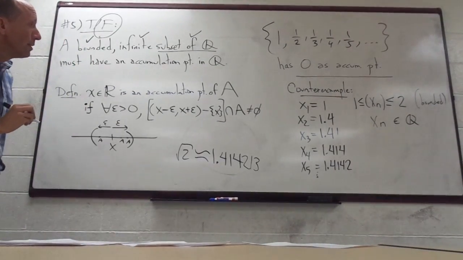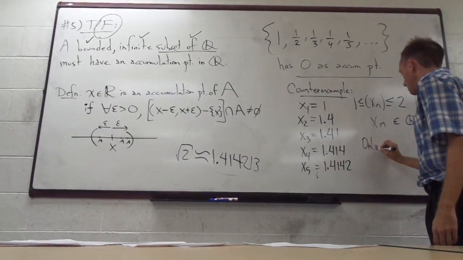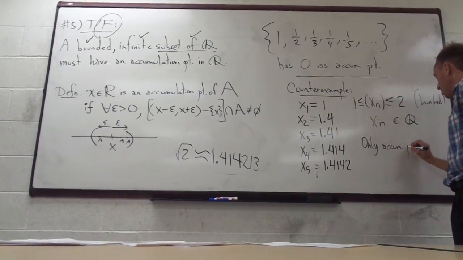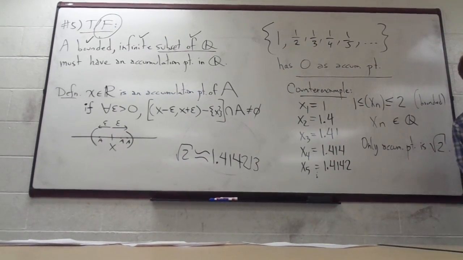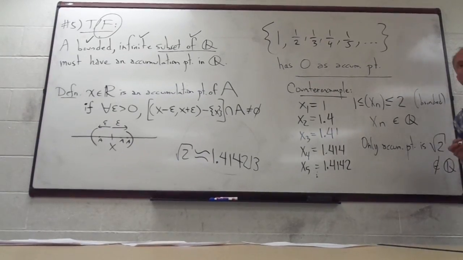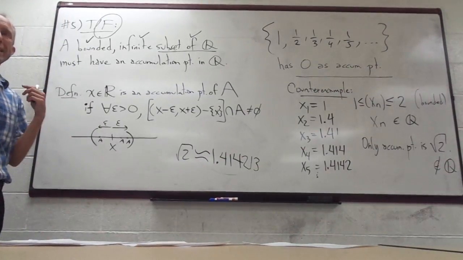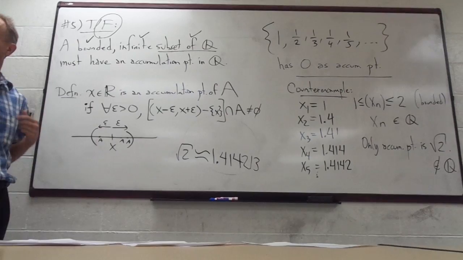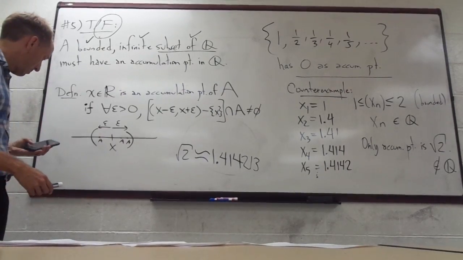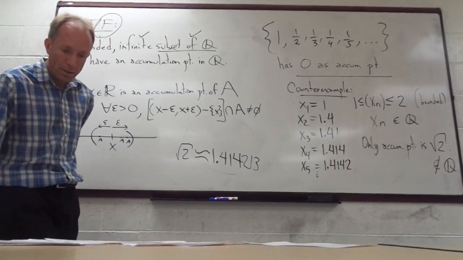It's a sequence, and the only accumulation point is the square root of 2, which is not in Q. A convergent sequence can only have one accumulation point. That's the most it can have. It cannot have more than that. Okay? Is everybody comfortable on that?